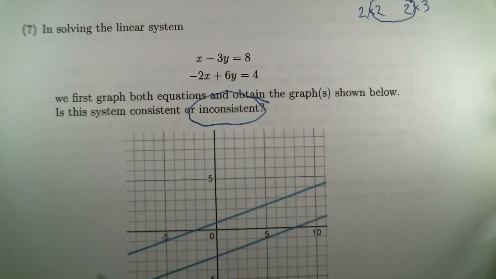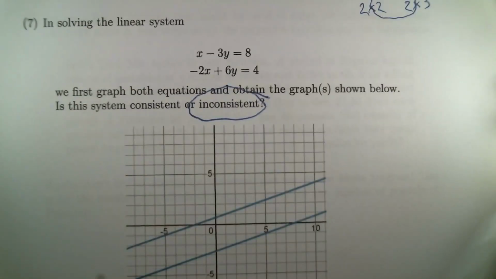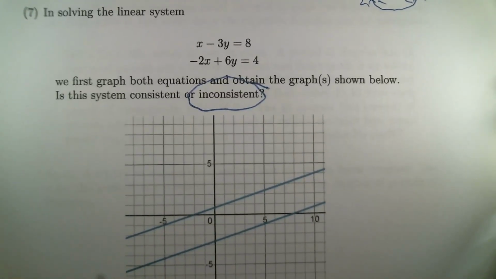When would it be consistent? There's actually two cases. The lines could be parallel but identical. They could lie right on top of one another, and that's perfectly fine. It's still consistent. Or the much more usual situation is the lines end up being non-parallel and they cross each other somewhere. But anyway, that case where you've got lines of the same slope that don't have the same y-intercept is inconsistent.